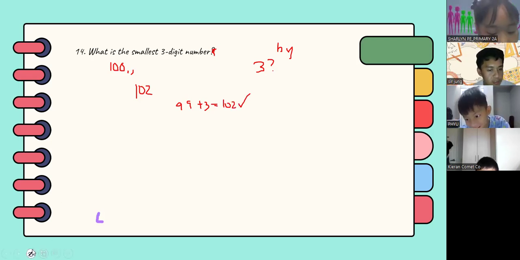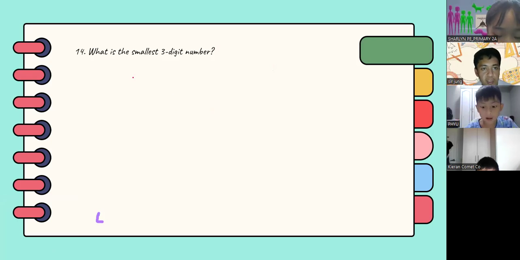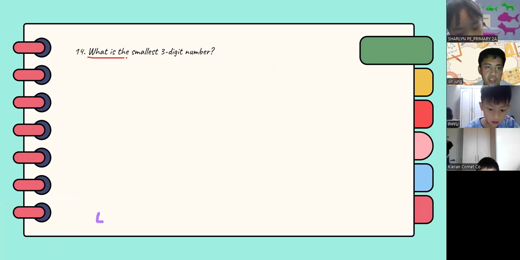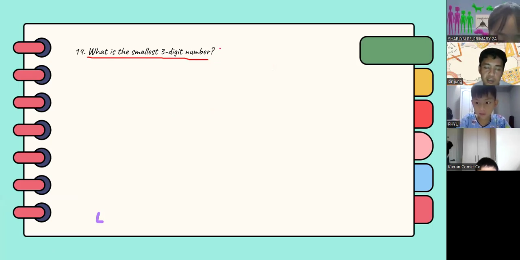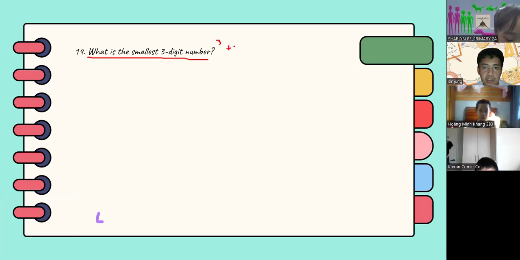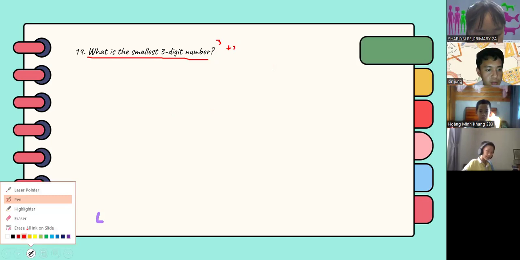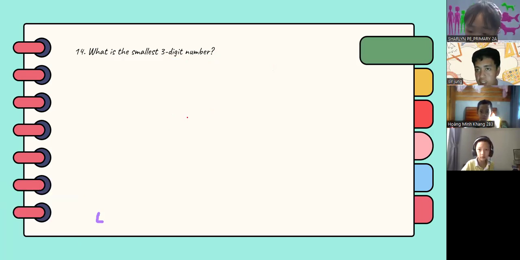Any questions regarding this problem? I guess this is quite easy because there is no condition. However, if there is a condition like divisible by 3, or divisible by 2, then you should consider every divisibility.